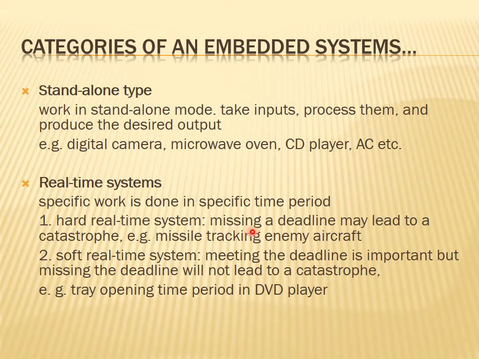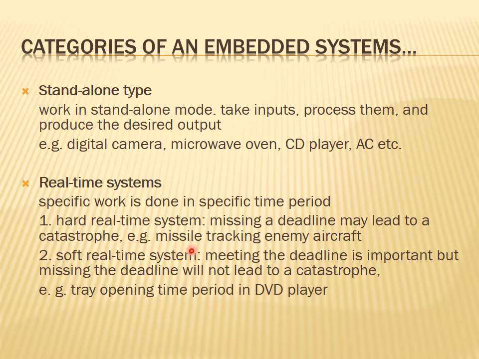In the case of a hard real-time system, missing a deadline may lead to a catastrophe. Missing a deadline means what? If any activity is not finished within the specific time period, then probably some damage will happen or something hazardous will happen.